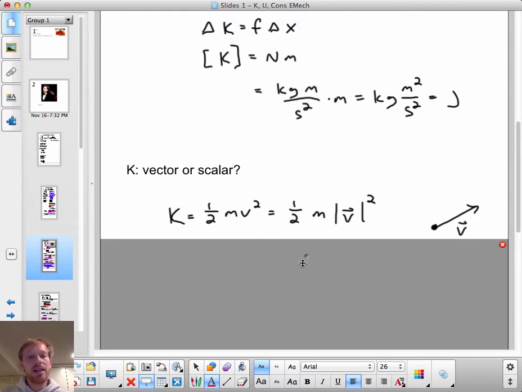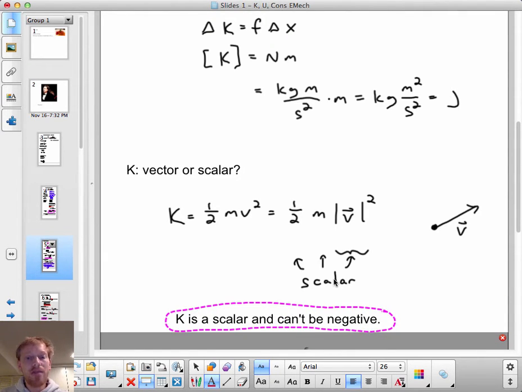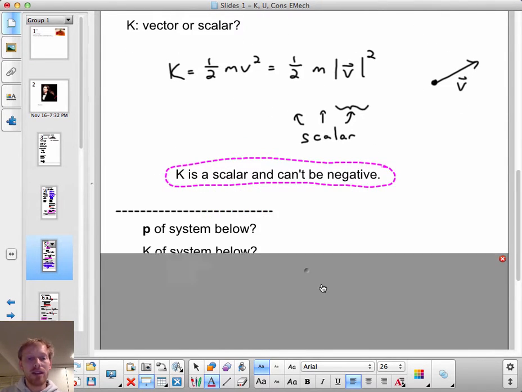Is kinetic energy like that? Well, 1/2 times the mass of an object times the square of the velocity of an object. The square of the velocity is a scalar. It is true that velocity is a vector, but when you're talking about it squared, you can't square a direction. We're talking about a scalar quantity. K is a scalar, and K can never be negative. The kinetic energy of an object can never have a negative value.